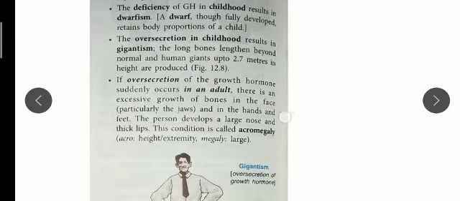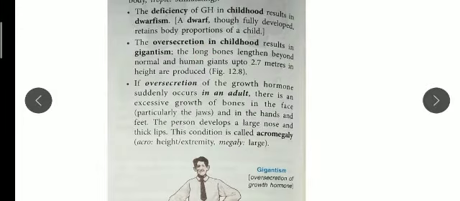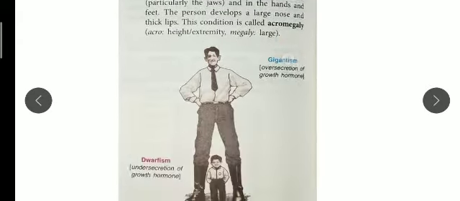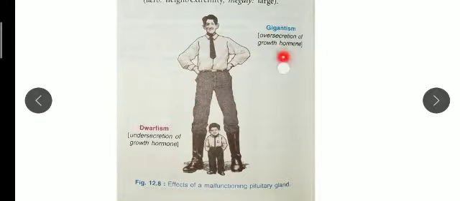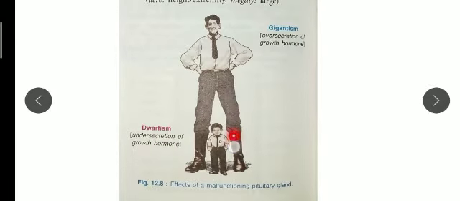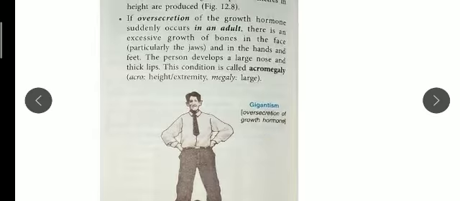The over secretion results in gigantism. You can see two pictures here. The first one, over secretion of growth hormone, is gigantism, and the under secretion, deficiency of growth hormone, you can see. So you can compare.